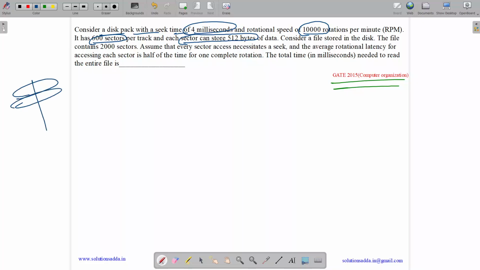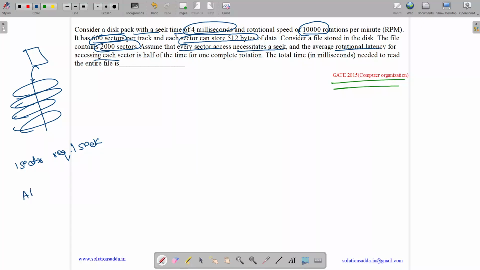Consider the file stored in a disk. So we have a disk like this with tracks and sectors, and we are storing a file on the disk. So the file has 2000 sectors. Assume that every sector access necessitates a seek. So one sector requires one seek. And the average rotational latency of accessing each sector equals half of the time of one rotation. Okay, the total time to read the entire file is.